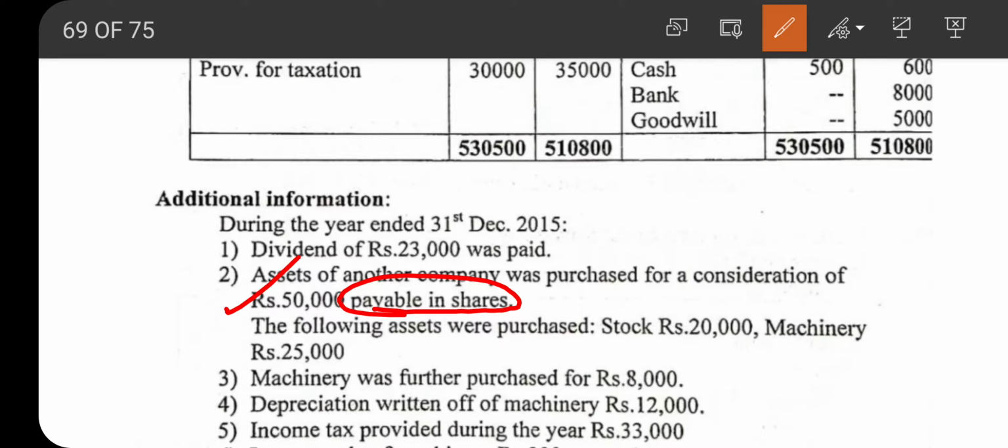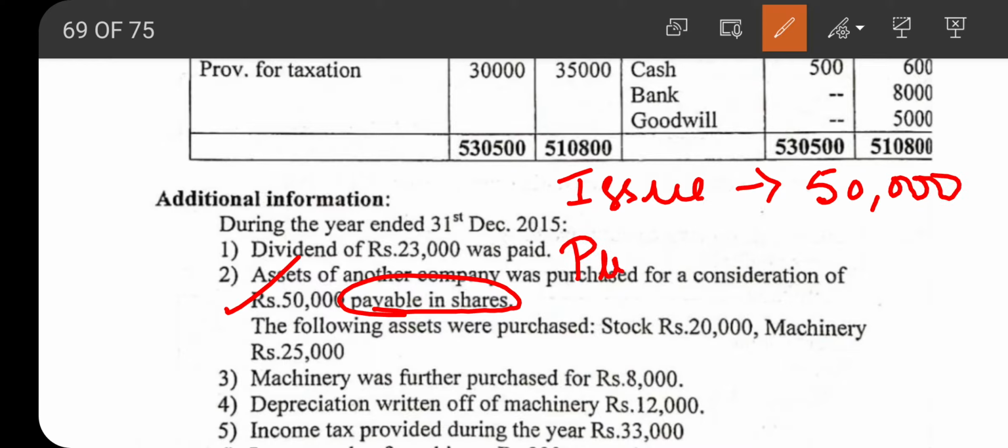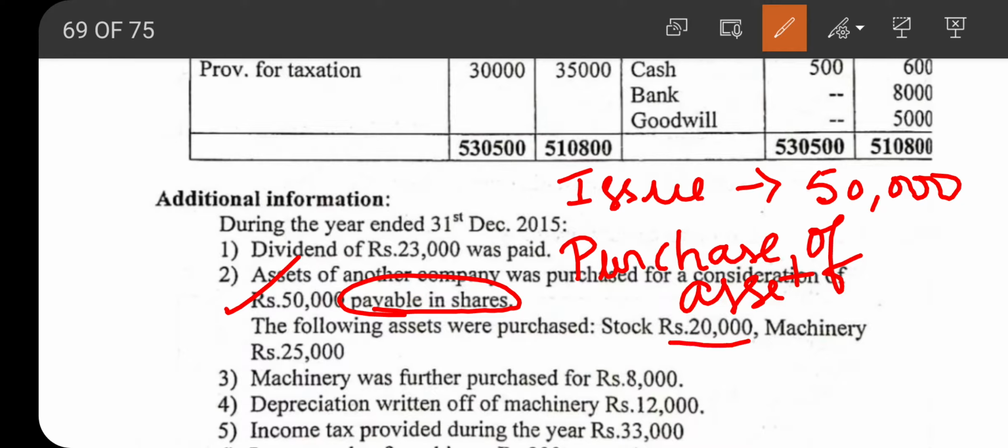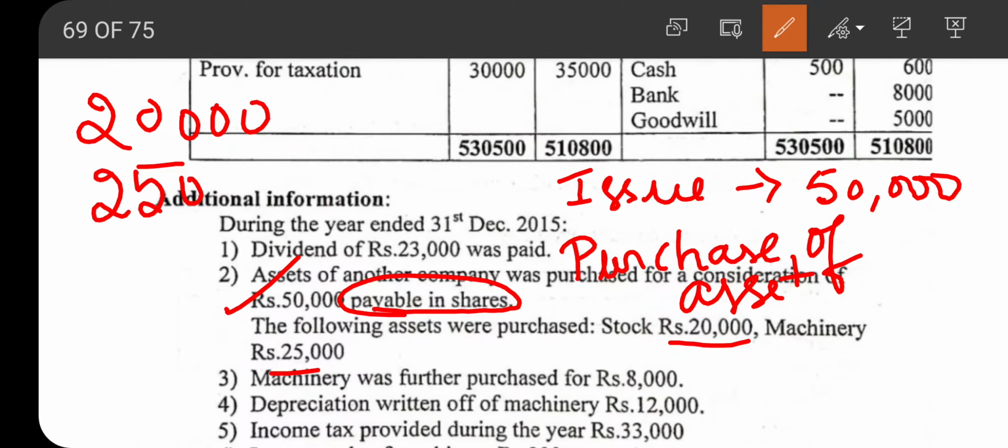So there are two things in this adjustment. One thing about the issue of shares and one more thing about the purchase of assets. So the issue of shares of rupees 50,000 and the purchase of assets. They have purchased two assets, stock and machinery. The value of stock is 20,000 and the value of machinery is 25,000. So this is about this adjustment.